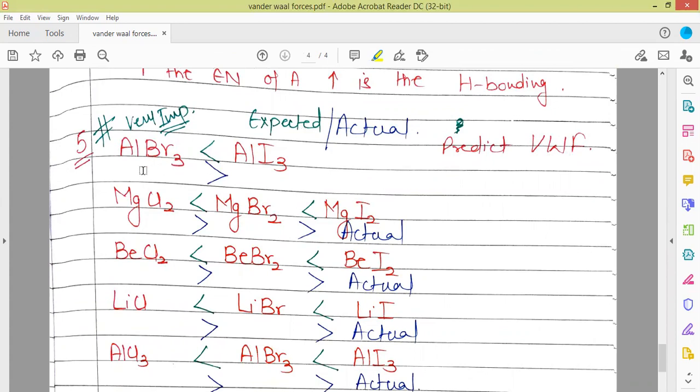Directly, if you look at these molecules, you will say that the size is bigger for iodine than bromine, so the van der Waals forces should be higher for AlI3 in comparison to AlBr3. The same is the reason for all the cases: the sizes are bigger and the atomic weights are higher, so that is why the order should be like this. But the actual order is exactly reversed.